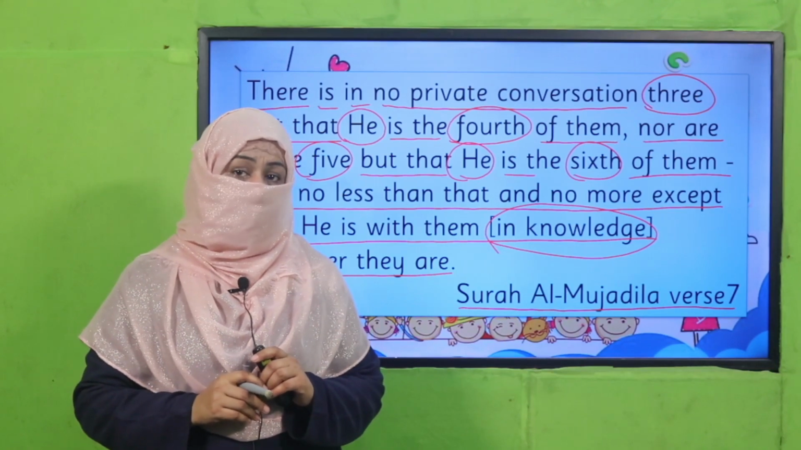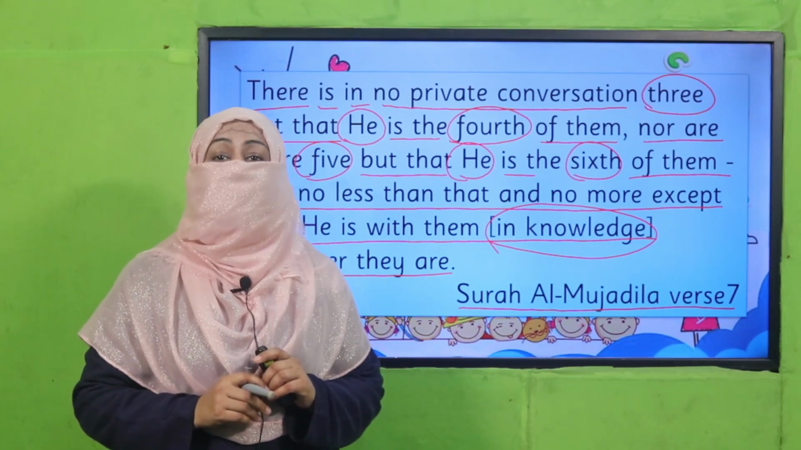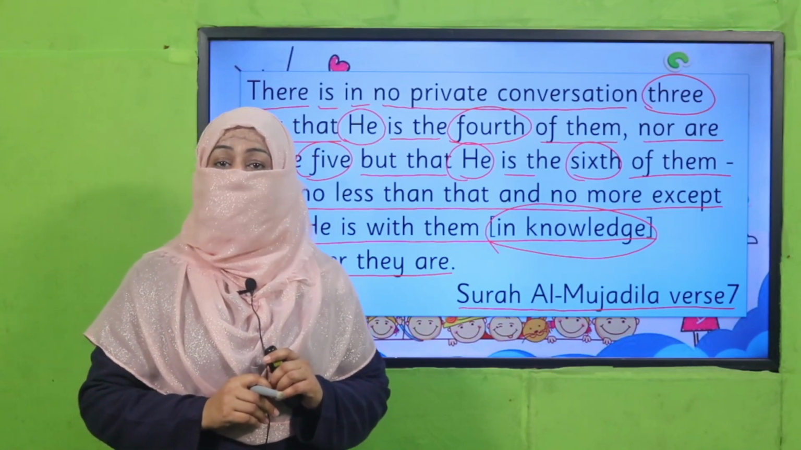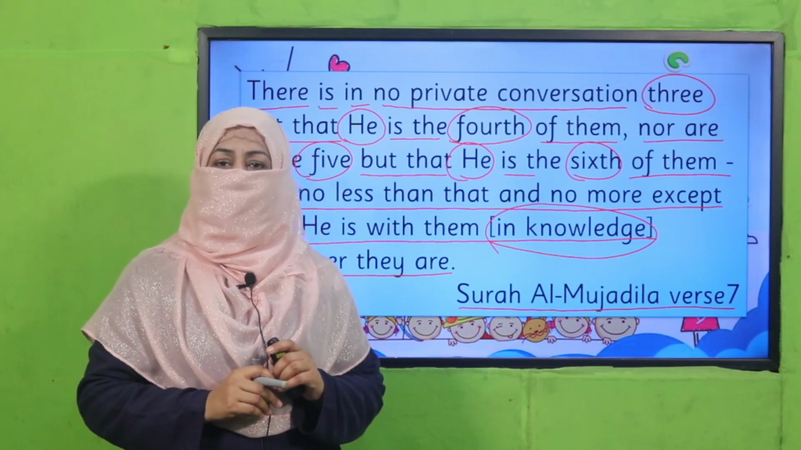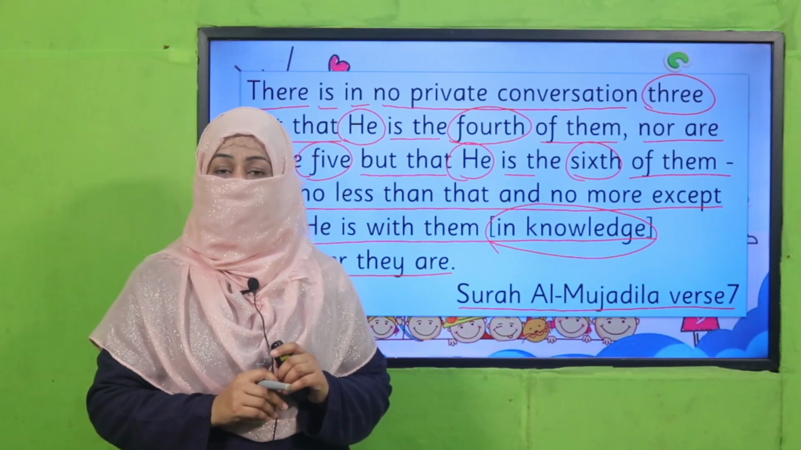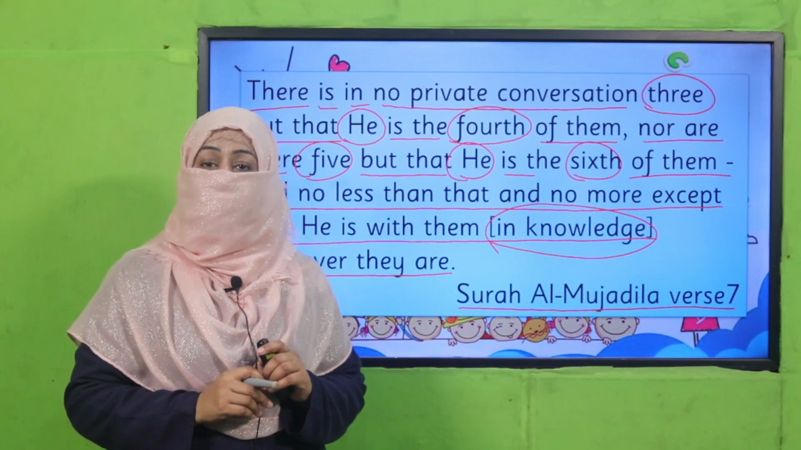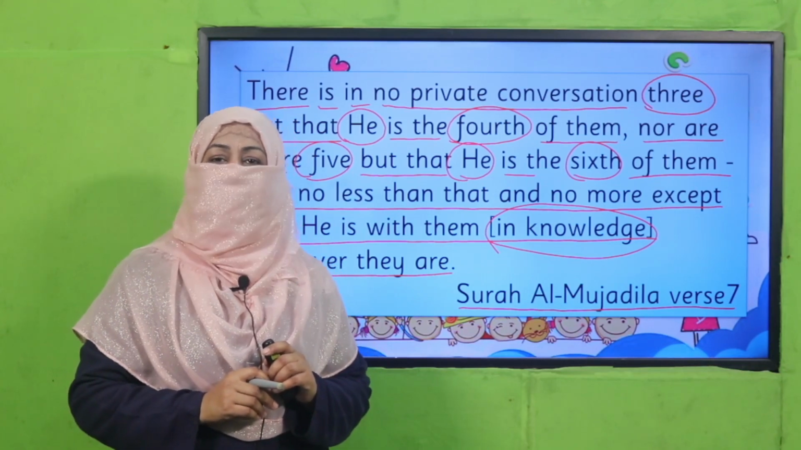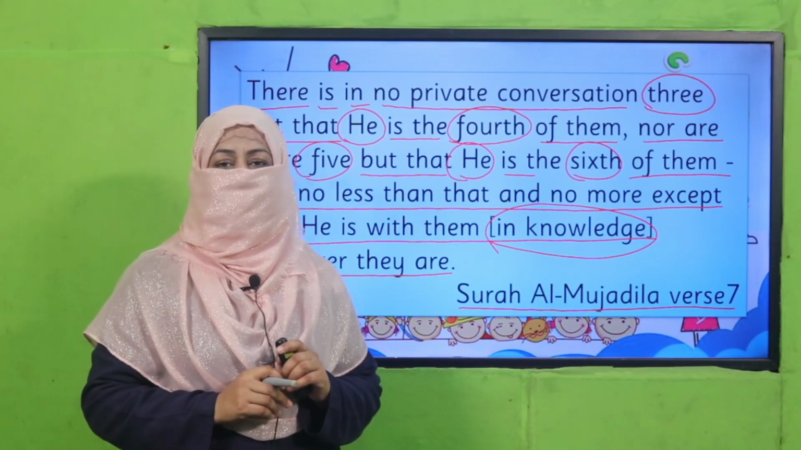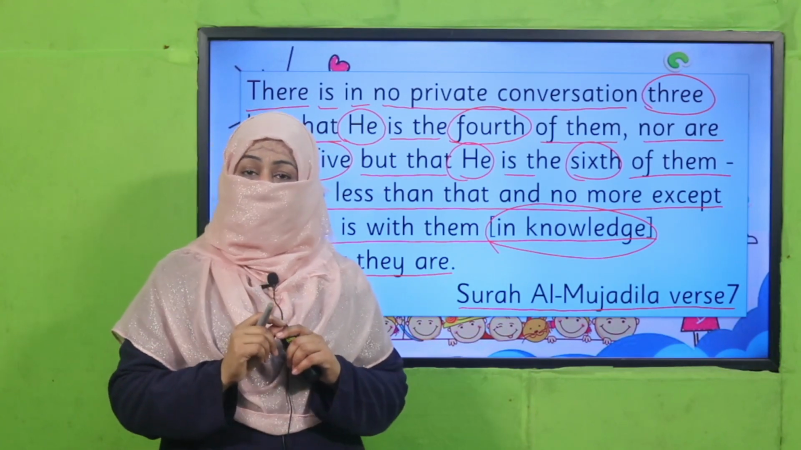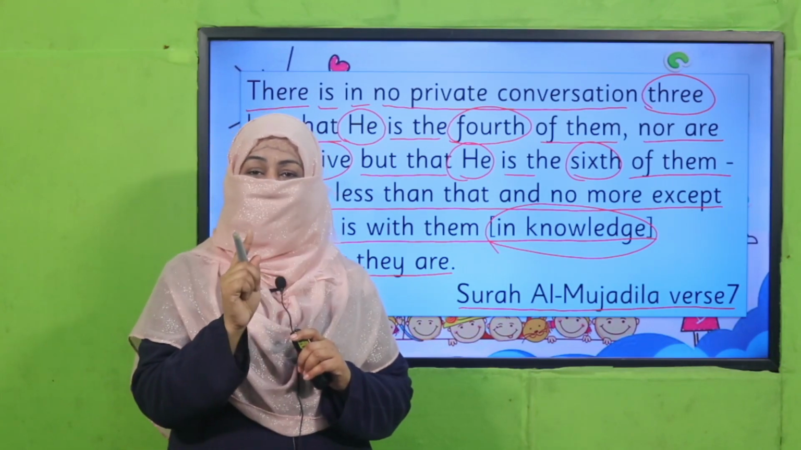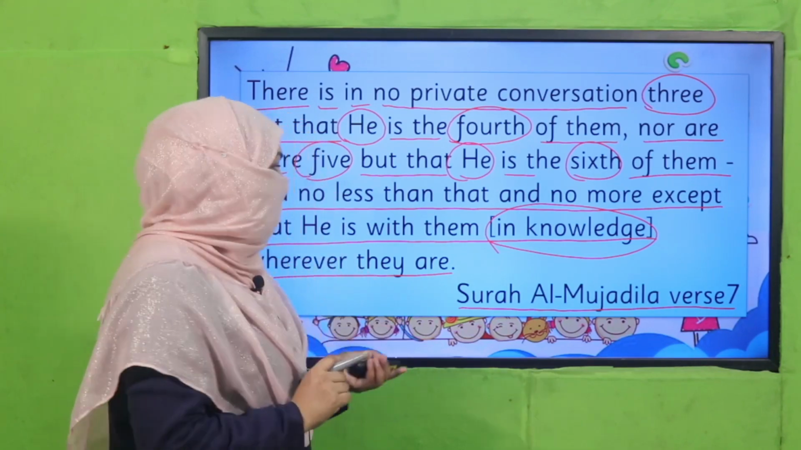So should we say bad words? No, because Allah is listening to us everywhere. If you are talking to your friends, if you are talking to your siblings, always speak nicely, beta, because Allah is listening to us, right? So whenever we say something, we should be careful. We should not use bad words, okay?